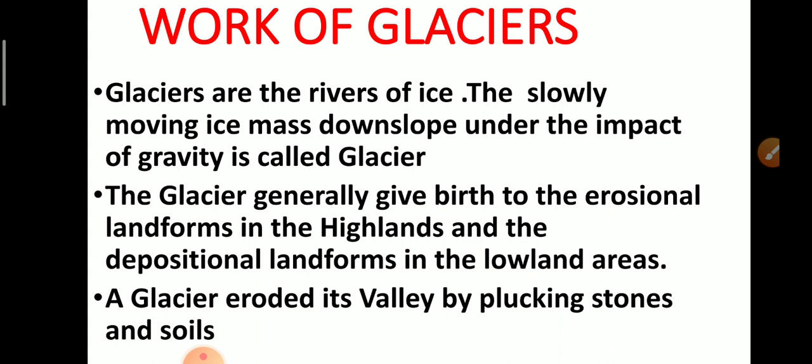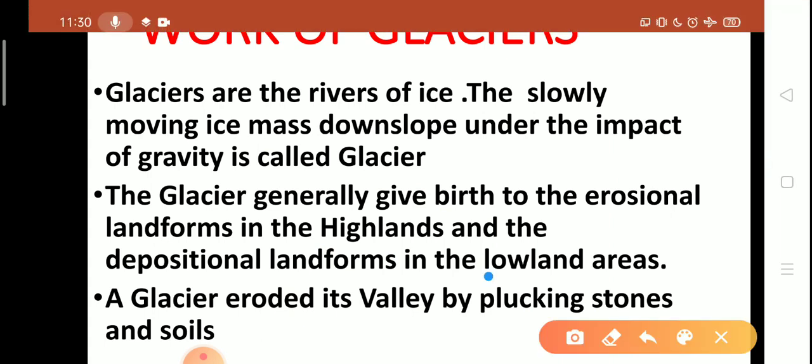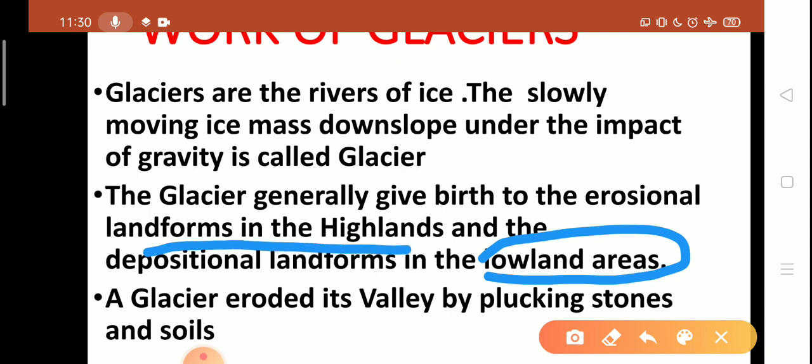The glacier generally gives birth to erosional landforms in the highlands and depositional landforms in the lowland areas. So this is a very important part. The glacier erodes its valley by plucking stones and soil.